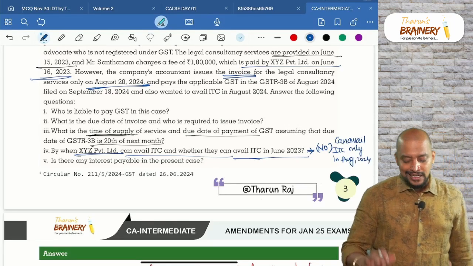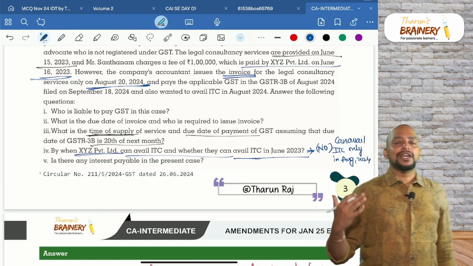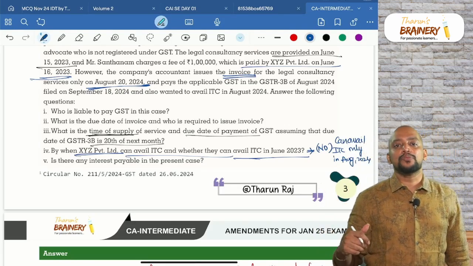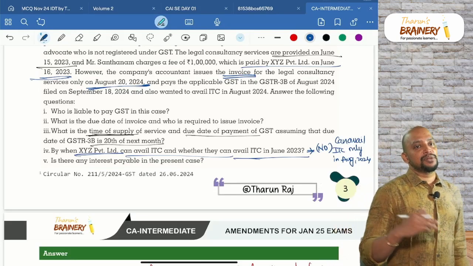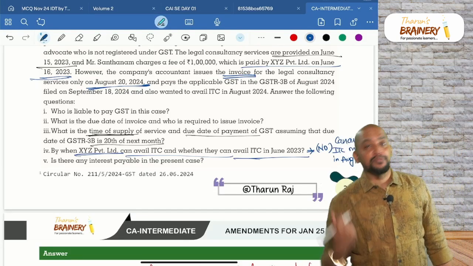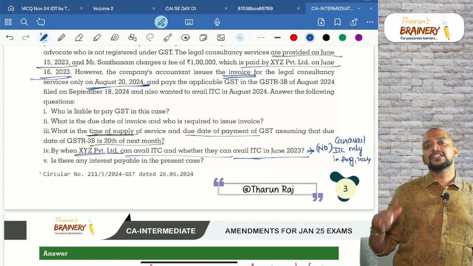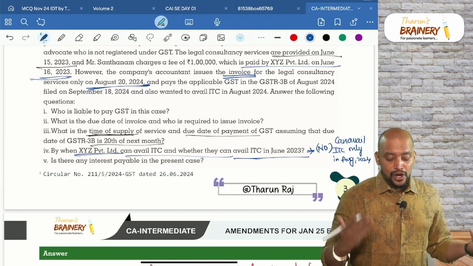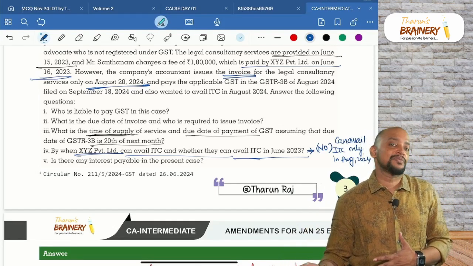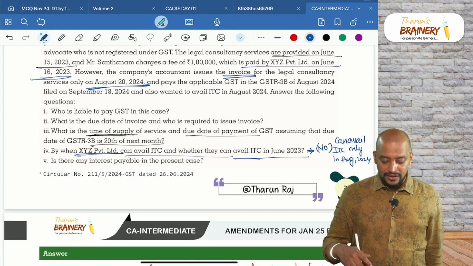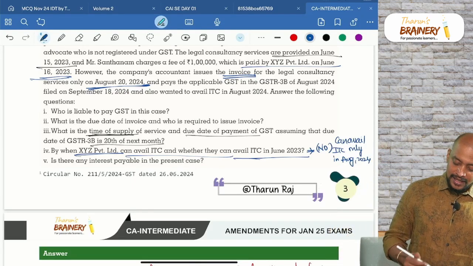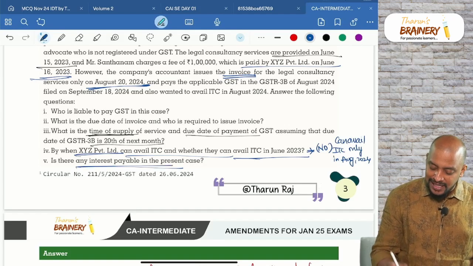2024. Reason? Simple reason. One of the condition for availment of ITC is that they should be in possession of tax invoice. What is a tax invoice? Either invoice given by supplier to recipient or the invoice given by recipient to supplier. Here the invoice is given by recipient to supplier is not there. So August month only. So they can take ITC in August month, even though they made payment in June. Irrelevant. Okay. Next, is there any interest payable in the present case?